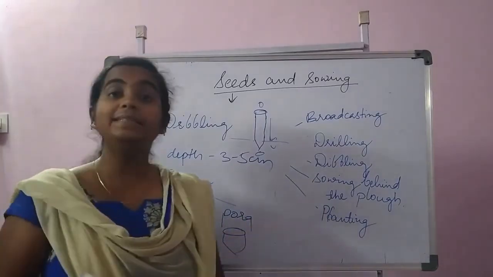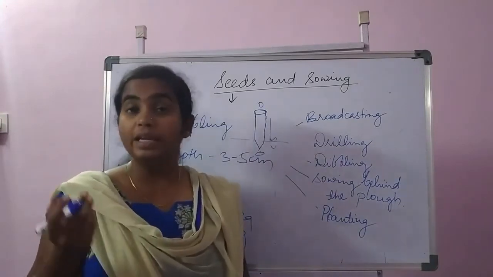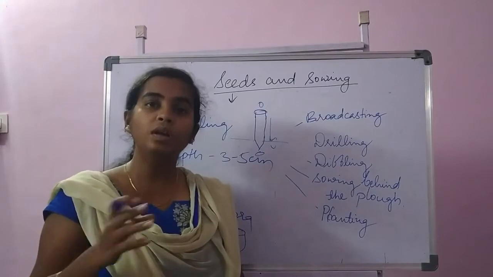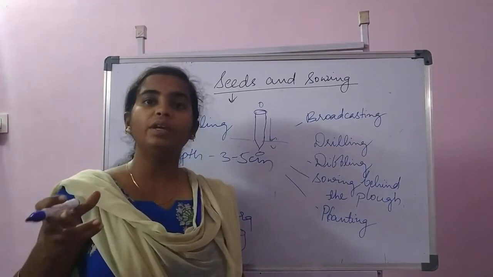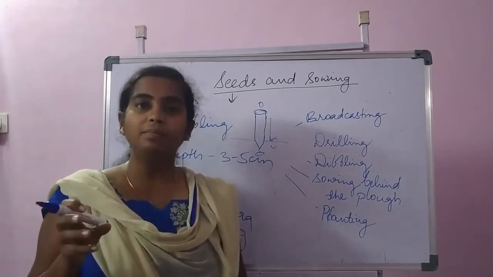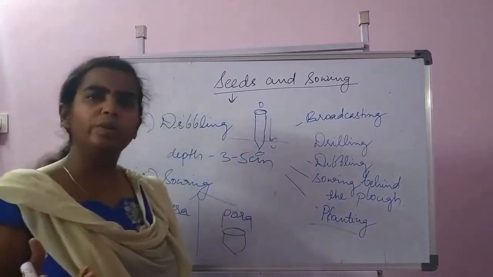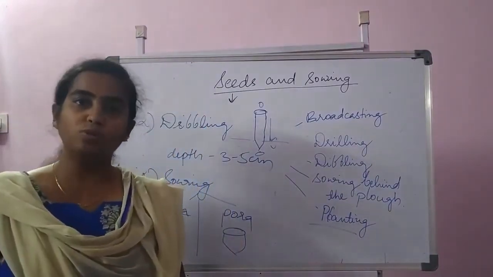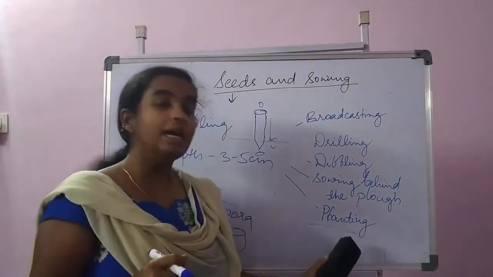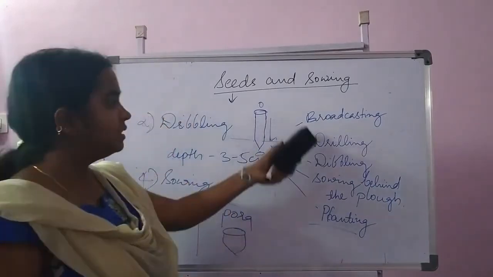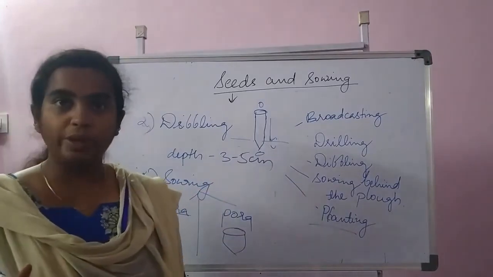And the next method is planting. Planting means we use different vegetative parts, like in potato we use tubers for sowing or bringing up the crop, and in sugar cane we use the sets, right? So these are some plant parts, and we usually call it planting. In some other crops also we take different vegetative parts and then go for the sowing. That is under planting. And so these are a few methods of the direct sowing of the seed.